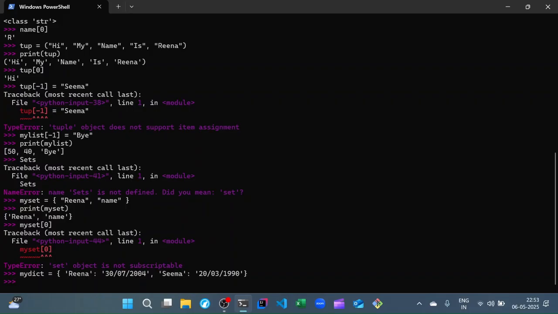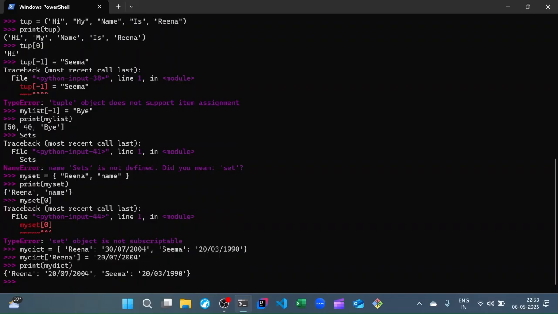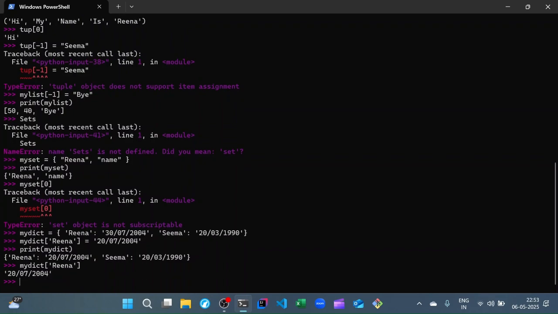So in a dictionary data type, you can define key value pairs and you can also change the mapping of each of these keys. For example, if I found out that I accidentally entered a wrong birthday for Reena, and I meant to enter 2007-2004, I can easily do that. And when I print my dict, I can obtain this value as well. Now, the peculiarity about my dict is that you can index into it using the key to obtain the value. Right. So you can do this and you can obtain the particular value associated with Reena.